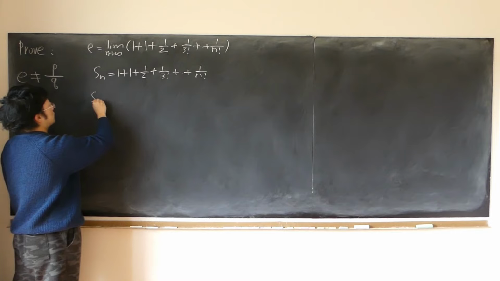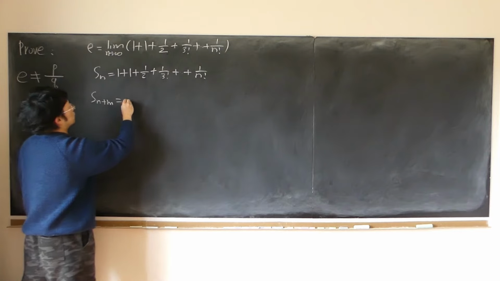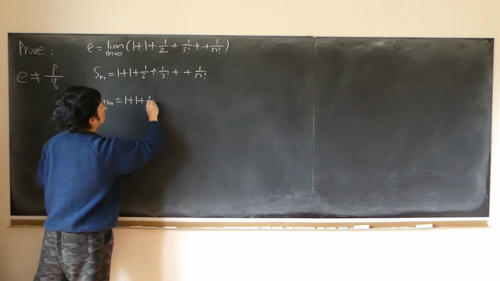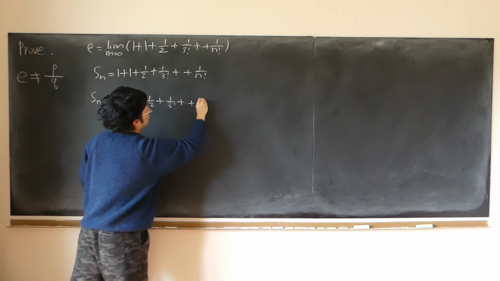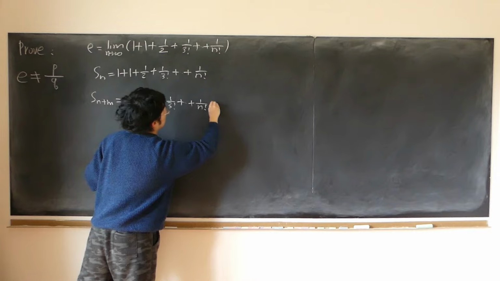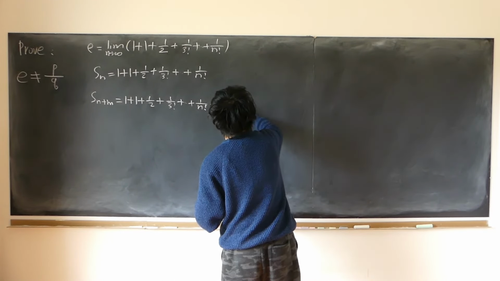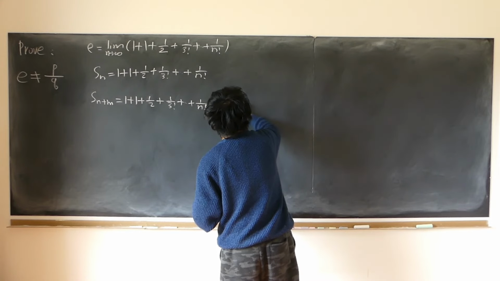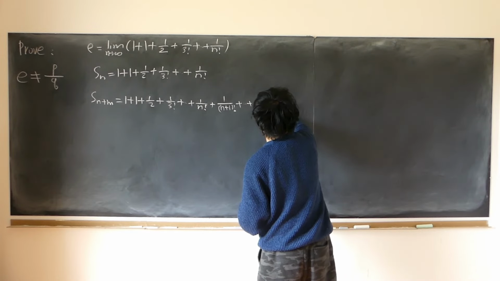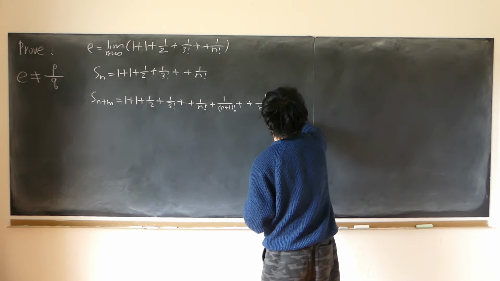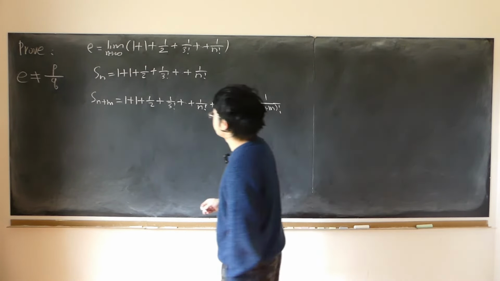And S_(n+m) is equal to 1 plus 1 plus 1/2 plus 1 over 3 factorial plus all the way up to 1 over n factorial plus 1 over (n+1) factorial, keep going, plus all the way up to 1 over (n+m) factorial.